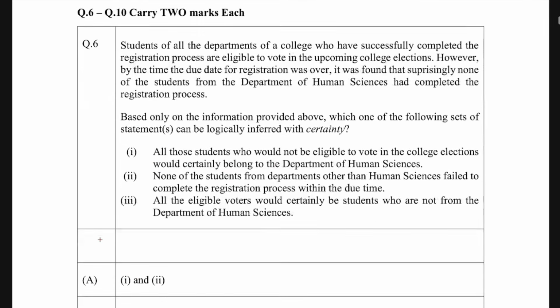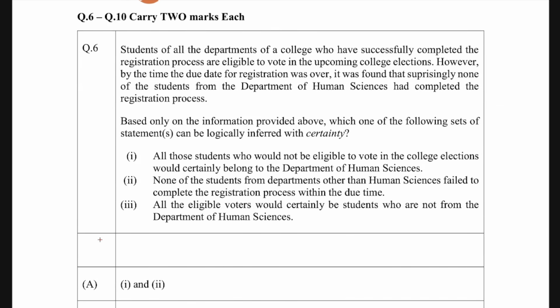Now we will go for 2 marker questions. It says that students of all departments of the college who have successfully completed the registration process are eligible to vote in the upcoming college election. However, by the time the due date of the registration was over, it was found that surprisingly none of the students from the Department of Human Science had completed the registration process. Based upon the information provided above, which of the following sets of statements can be logically inferred with certainty?